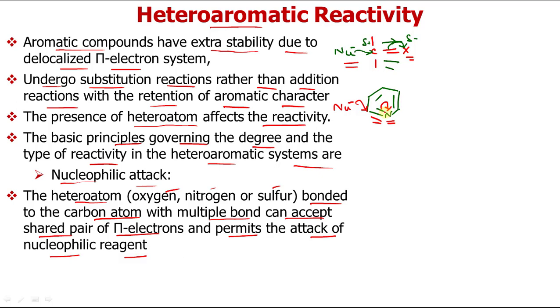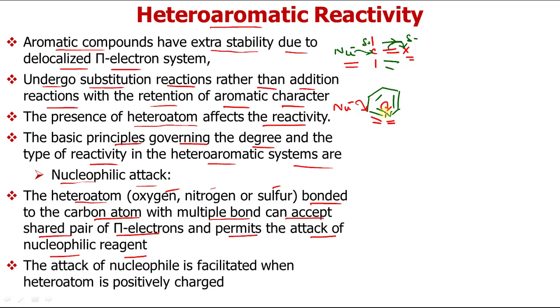Now how can we enhance this attack, how can we make it easier? The attack of a nucleophile is facilitated when the heteroatom is positively charged. If we make it positively charged by any means, by some catalyst, or if it is positively charged by default, then this attack of the nucleophile becomes easy. Now let us see how.